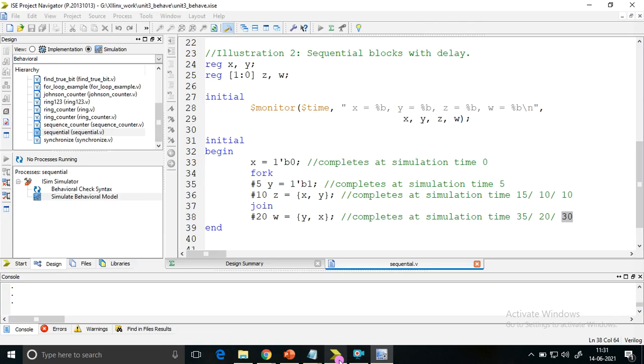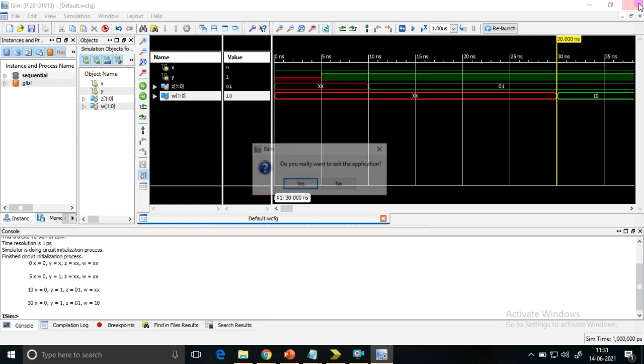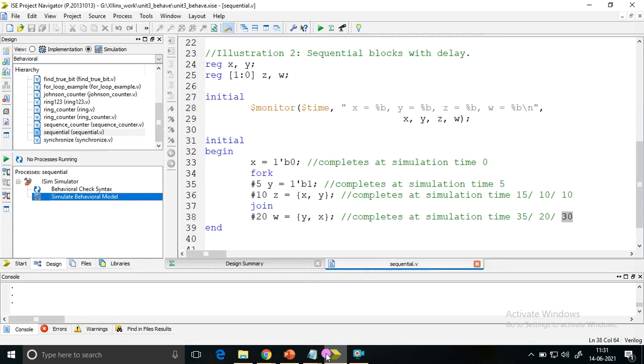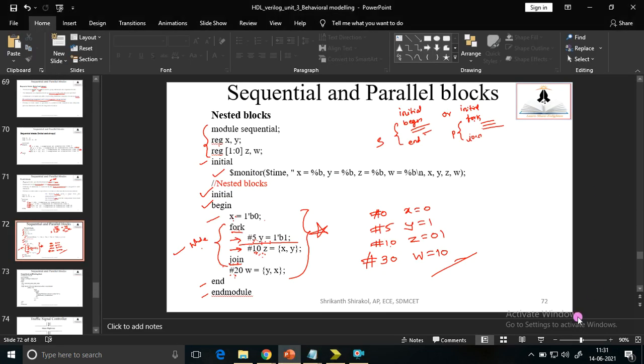This is the working of nested blocks. We call it nested blocks: in begin, within that fork and join, and then end. Okay. So let me close it. Now we shall go to the next one.